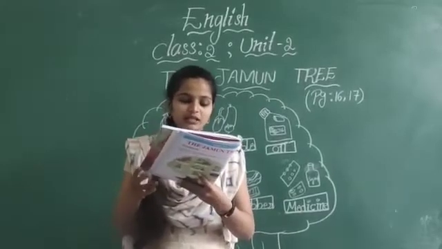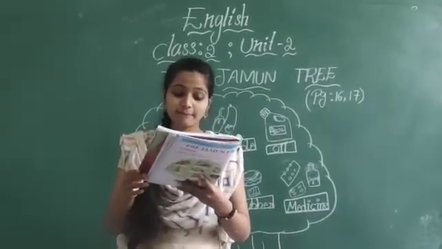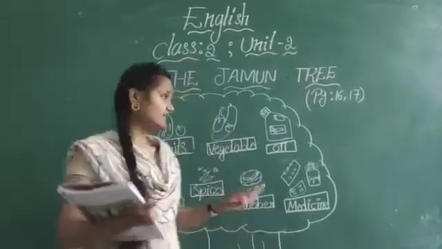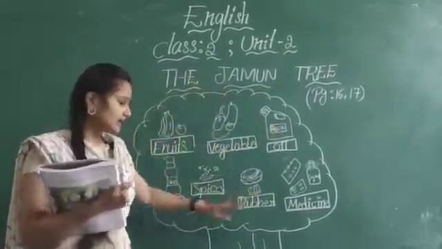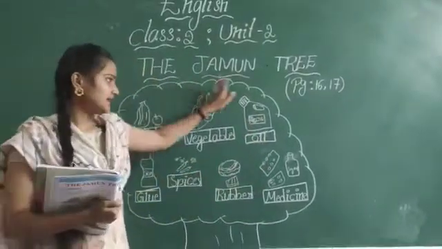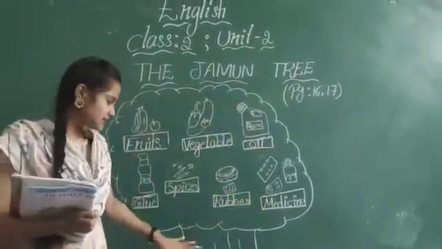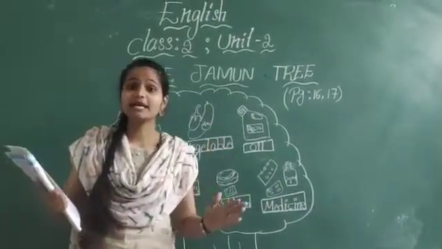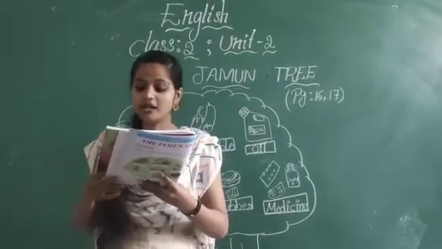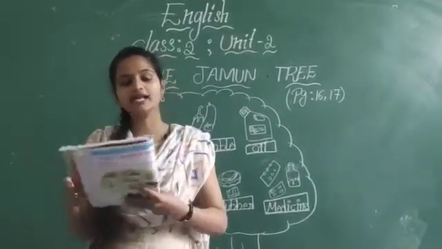Then the jamuni tree was big and had a big trunk. The jamuni tree is very big and its trunk is also very big in size. Then what happened? It had a lot of branches and leaves.